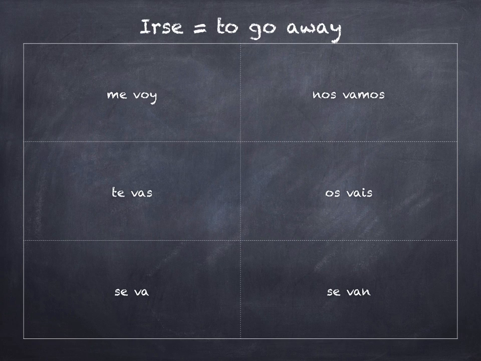Like, I'm leaving now, bye. I'm going away. Or you can even make it a command. Go away. But ir, to go. Irse, to go away. When it's reflexive, we conjugate ir like we always would, even though it's crazy abnormal. Voy, vas, va, vamos, vais, van. We just add the reflexive object pronoun to the front of it. So it's me voy, te vas, se va, nos vamos, os vais, se van.